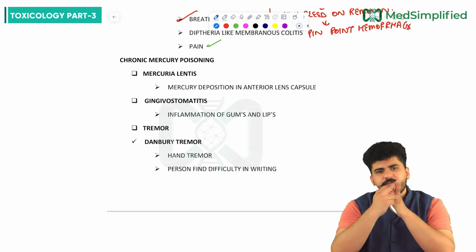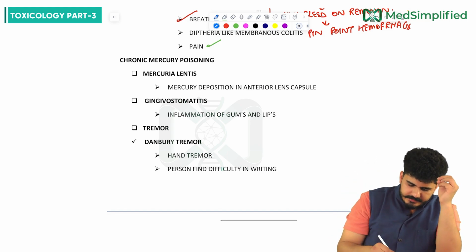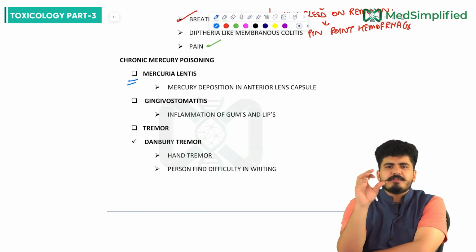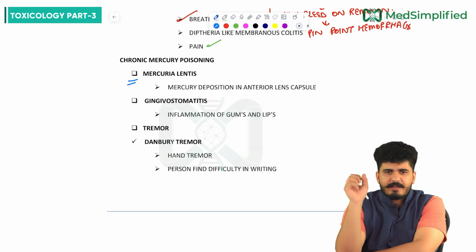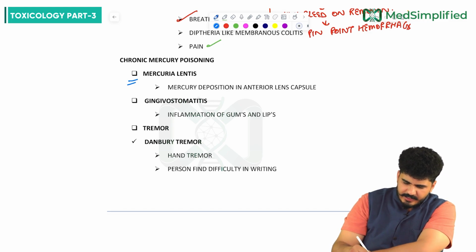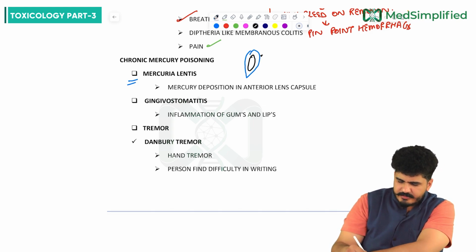In chronic mercury poisoning, you are going to see mercurial lentis. What is happening in mercurial lentis? There is mercury deposition in the anterior lens capsule. So what is happening? There is a capsule in the eye. In this capsule, there is a lens. This is the capsule.